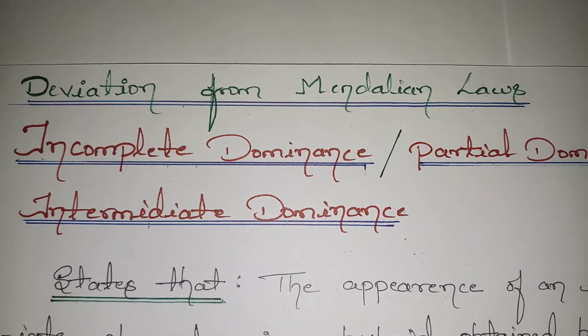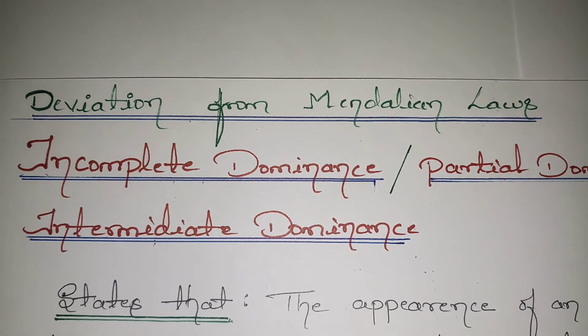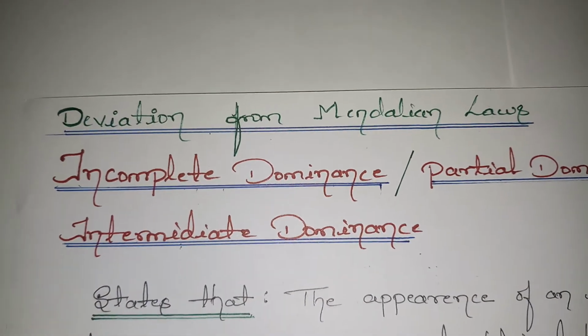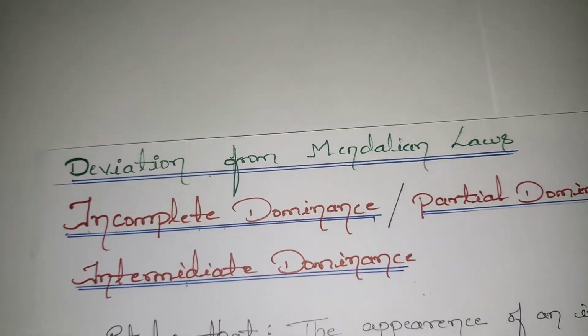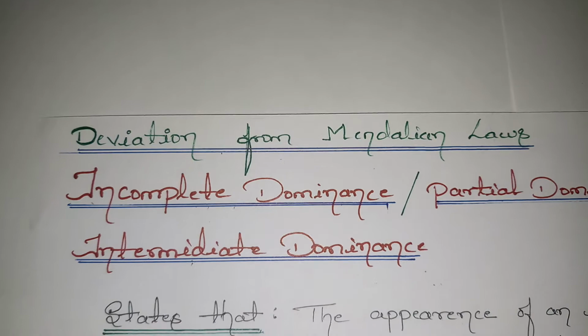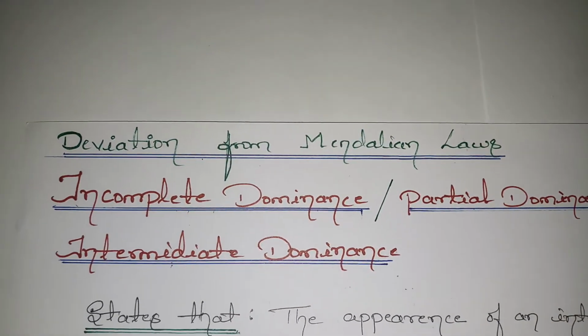Here comes the next topic, deviations from Mendelian laws. In the last video, we have seen the dihybrid test cross. So that completes the Mendelian experiments. Then the next topic of the chapter continues with the deviation from Mendelian laws.